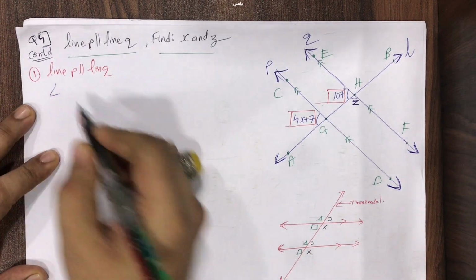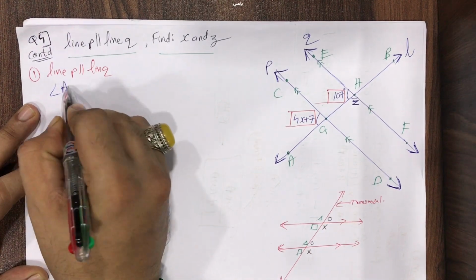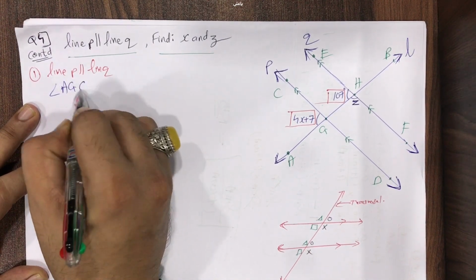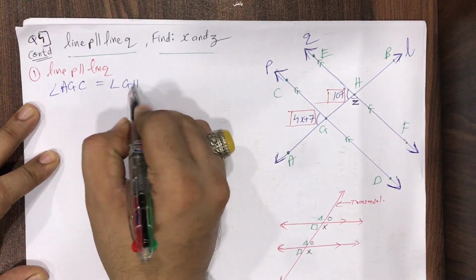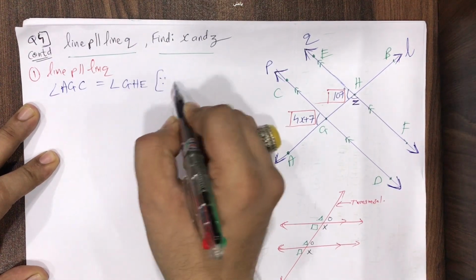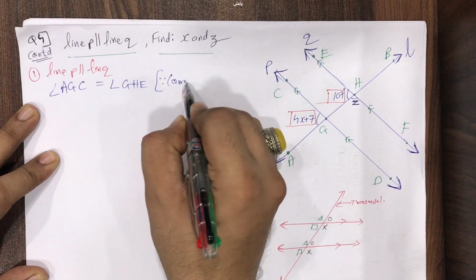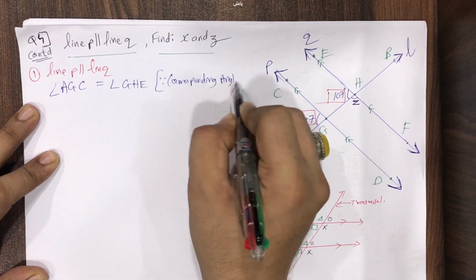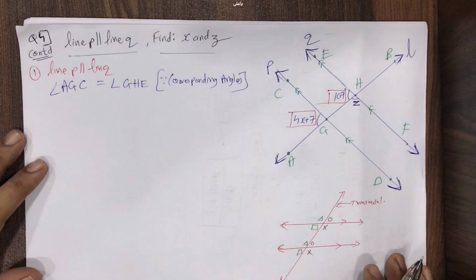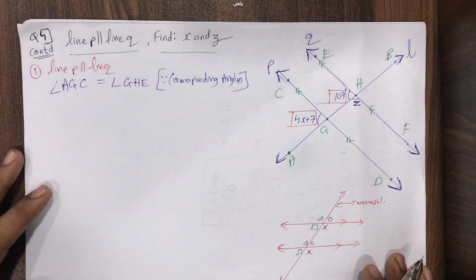Okay, so I'll write angle AGC will be equal to angle GHE. And the reason is important to write. Reason is corresponding angles. Okay, corresponding angles. Okay, next now.